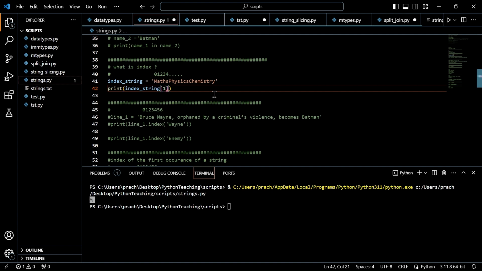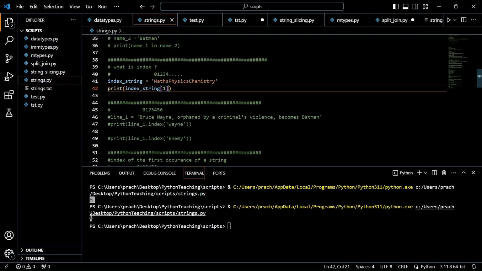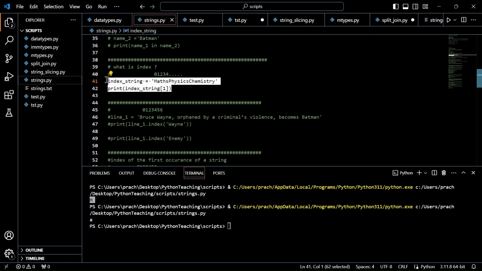Similarly, if I take 1, 1 is A, the second character here. This index can be used for other data structures also, which we will see when we discuss those topics. But for now, please remember that index starts with 0, which is very important. Unlike in our books, where it always starts with 1, in computers it always starts with 0. Let's go to the functions now.